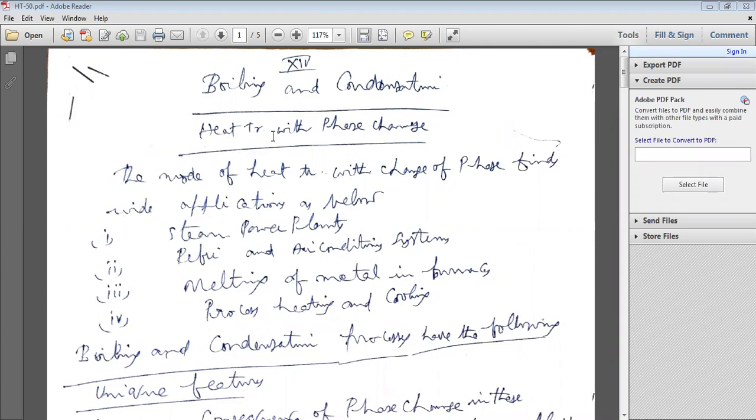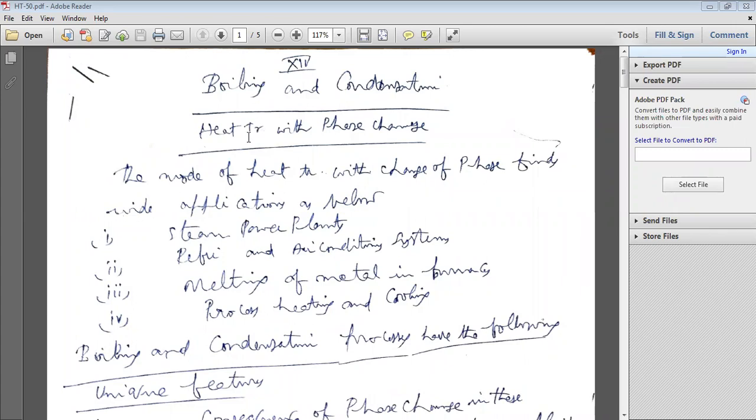At the same time, at a constant temperature, because of latent heat of vaporization, water becomes steam. Water boils at 100 degrees centigrade, and during that constant temperature, that is during latent heat of vaporization, liquid becomes vapor.